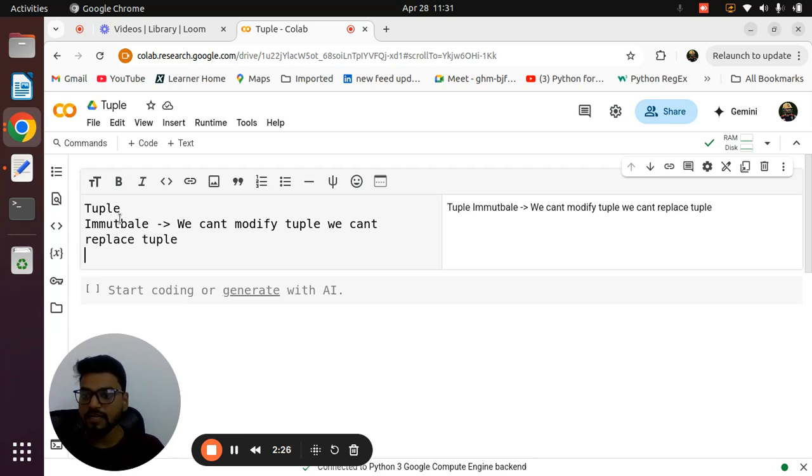The best example is a bank. In a bank we have our own account number, right? We can't say, "Okay, I want to change this account number." If you want to change it, then you can close that account and reopen a new account, because this is basically immutable.